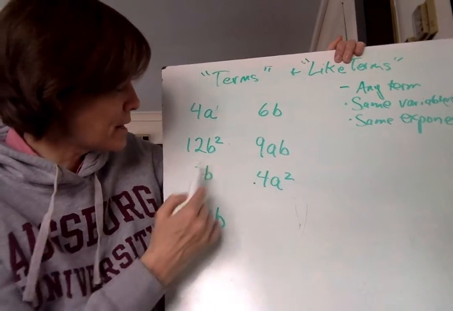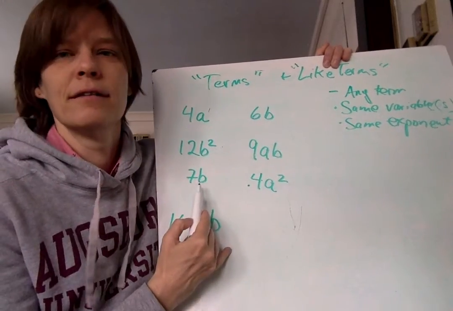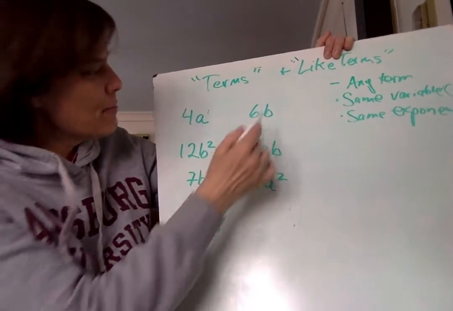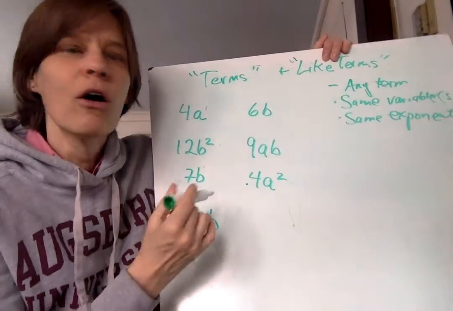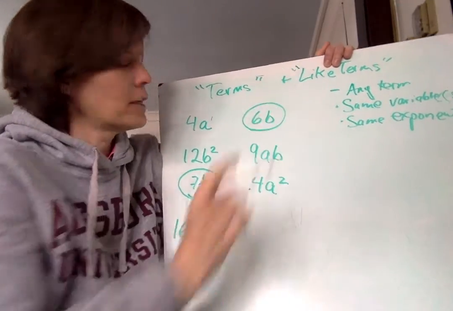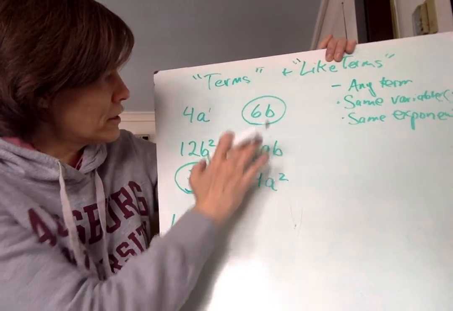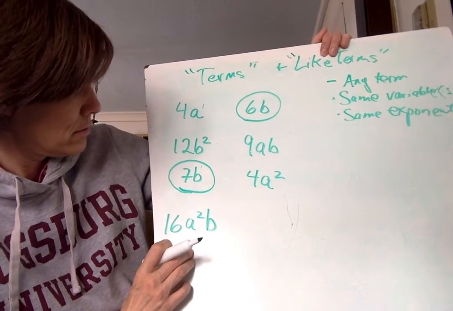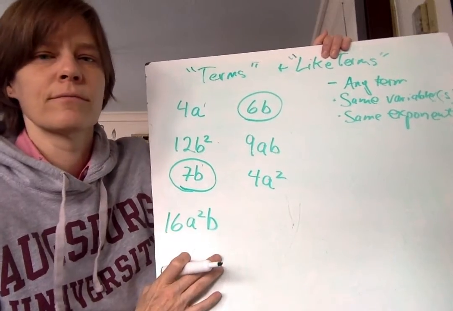So let's look at 6b and 7b. Okay? They both have a b. Do they have any other variable? No. Are they to the same power? 6b to the first, 7b to the first. Oh, thank goodness. We found like terms. Now let's see if it is with this? Nope, that's not a b. And with here we also have the a squared. Are any of these like terms?